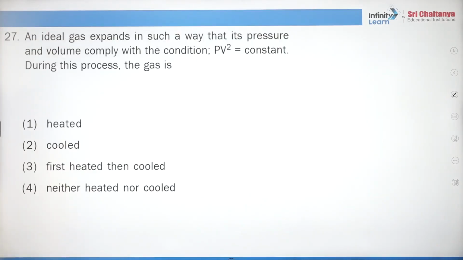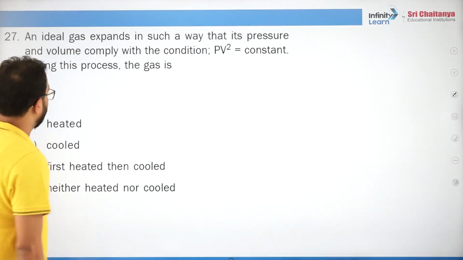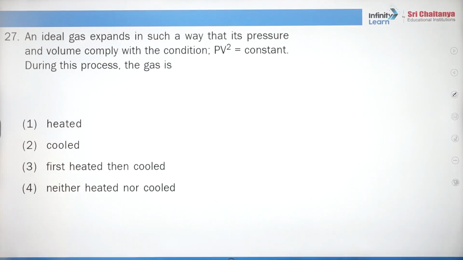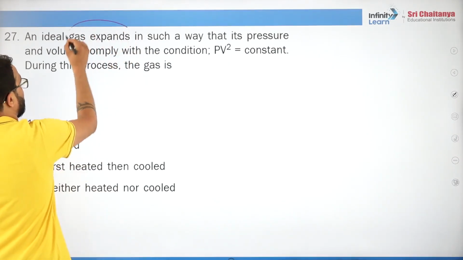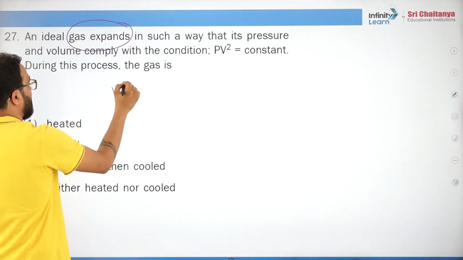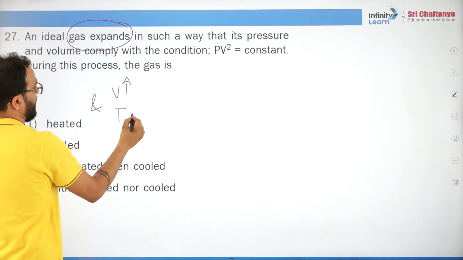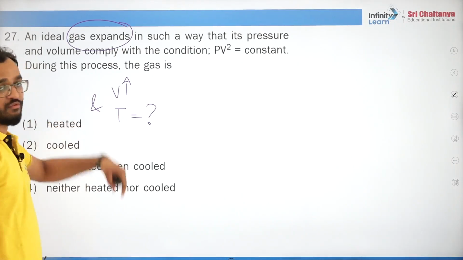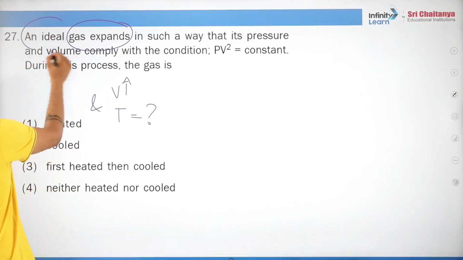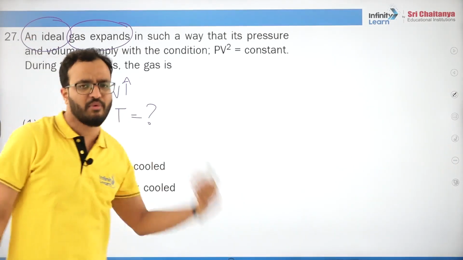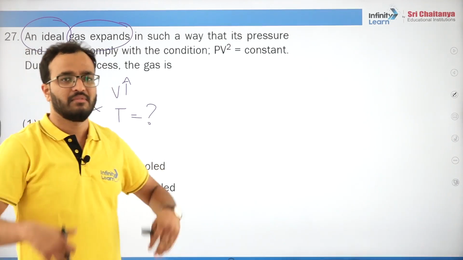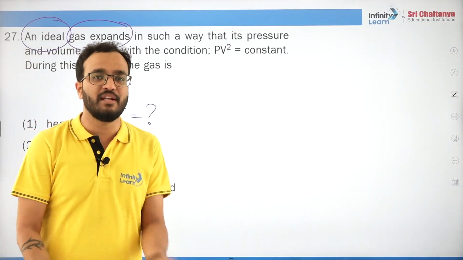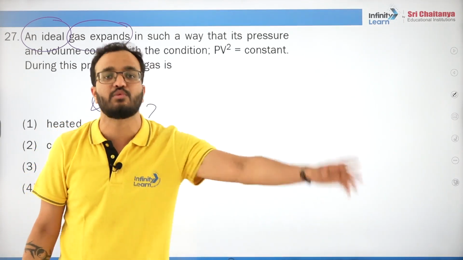Yes. An ideal gas expands in such a way that its pressure and volume comply with the condition PV square is constant. Okay. So during the process, gas is expanding, right? A gas expands. That means volume is increasing. We want to figure out what will happen to temperature, whether it will increase or decrease. That means we need a relationship between volume and temperature. It's an ideal gas. Everything is mentioned in the question. In thermodynamics we unnecessarily get confused. Everything is mentioned. From the very first line, he is giving you the solution.